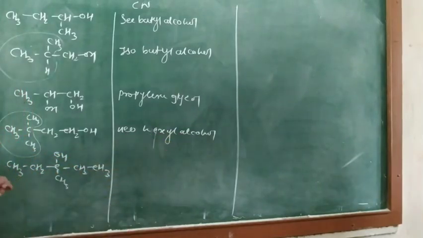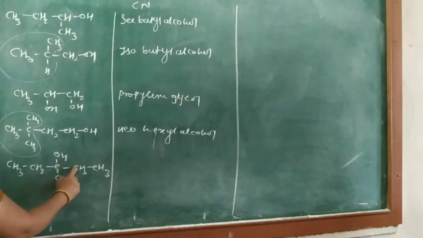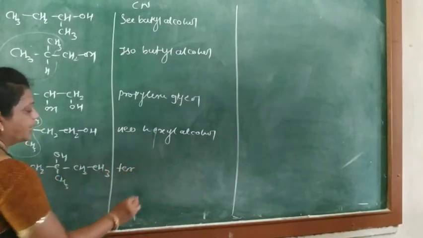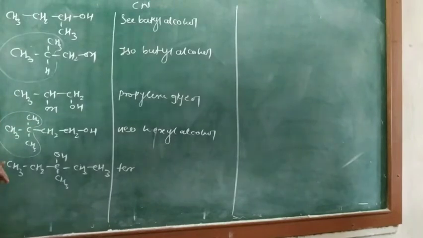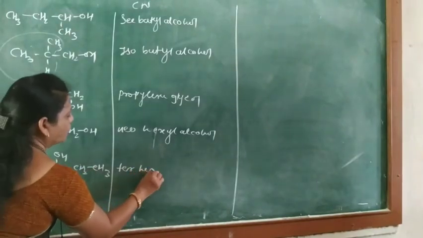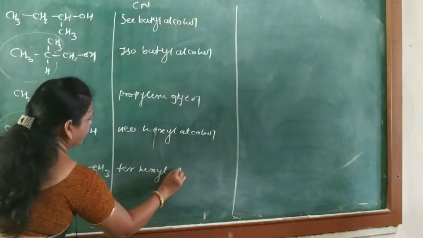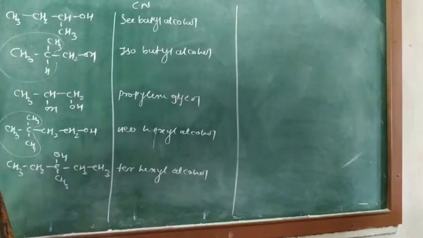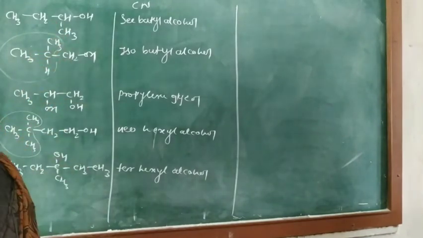Okay, next one CH3 CH2 C, then CH2 CH3. Here this carbon atom contains OH and this is a tertiary carbon atom. Therefore the prefix tertiary is used, 1, 2, 3, 4, 5 and this is 6, and therefore its name is tertiary hexyl alcohol. Okay, then the IUPAC name of the same compounds.